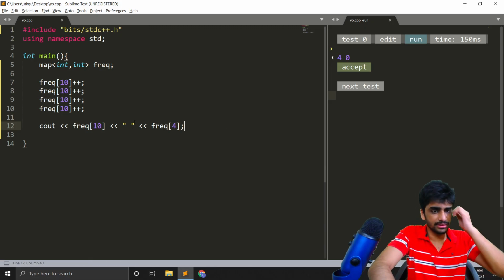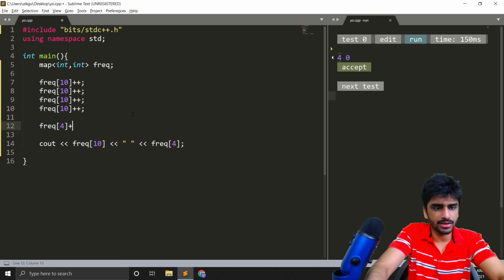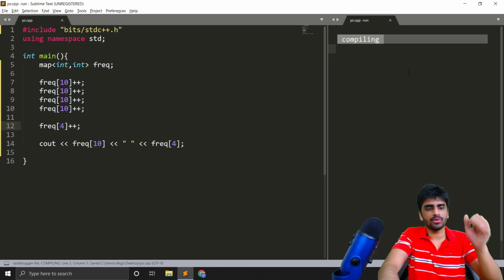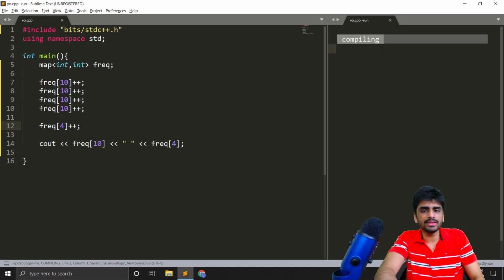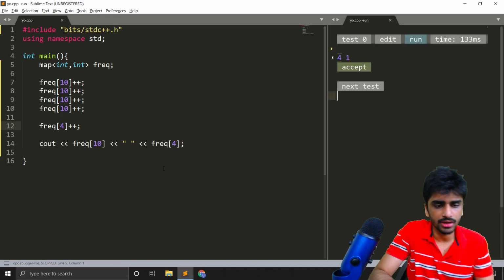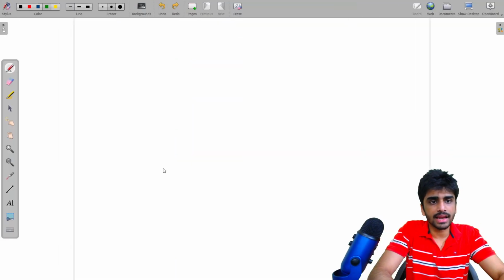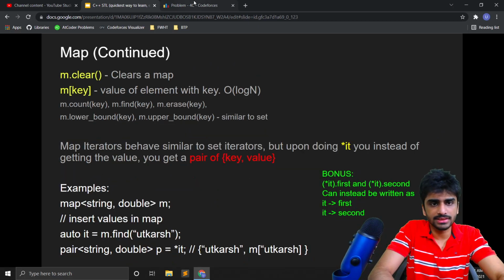But if frequency of 4 plus plus is also done somewhere, then it will be 4,1. So this is why these are very good for counting the frequency of elements, and that's exactly what we had to do in this problem, registration system.